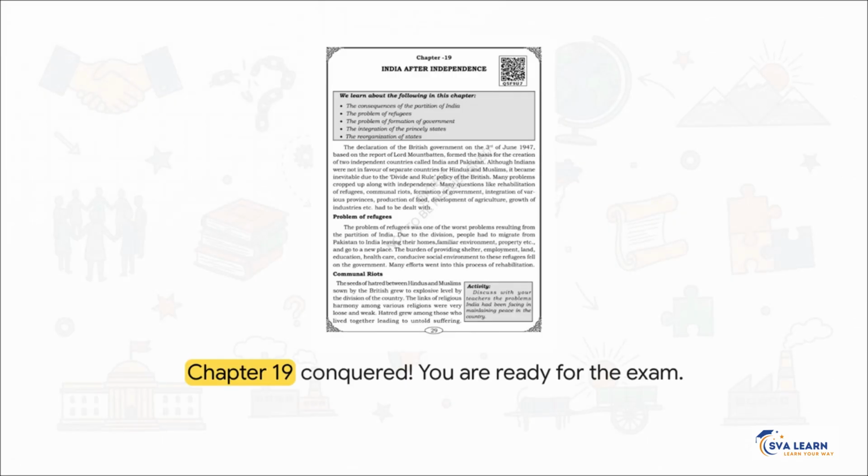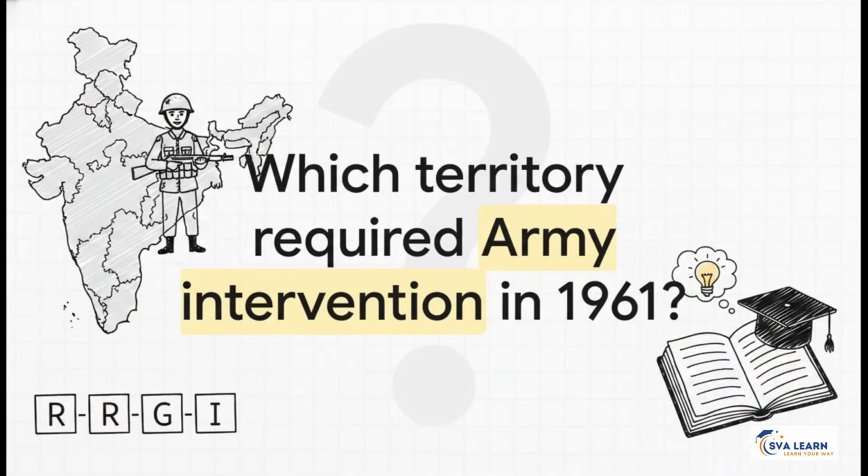Whew, take a deep breath. You have officially conquered Chapter 19. We just took a seriously dense, detail-heavy textbook chapter and decoded it into a high-scoring, logical blueprint for your public exams. You now understand the post-partition chaos, Sardar Patel's brilliant integration, and exactly how the modern map of India was drawn. But hey, before you pack up your notes, I'm throwing one final trap check question your way to make sure your brain is totally exam ready.